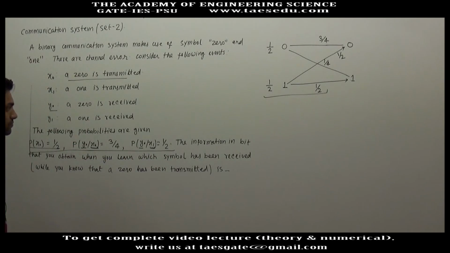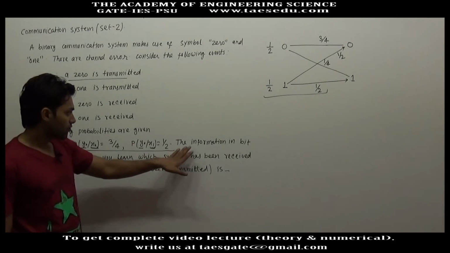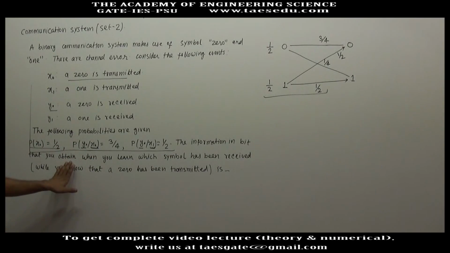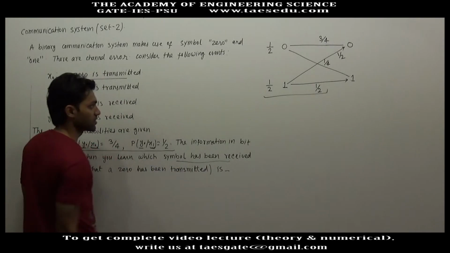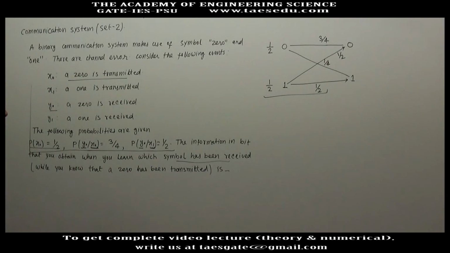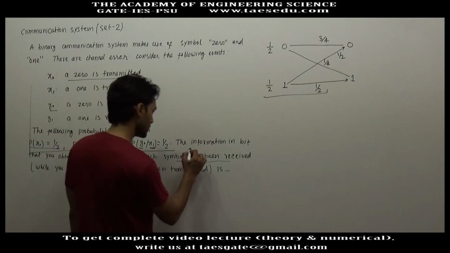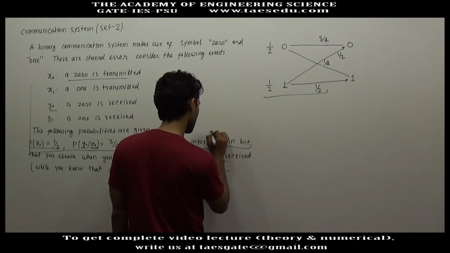Okay. Now in the question, we have to find the information in bits that you obtain when you learn which symbol has been received. The information in bits is nothing but entropy.